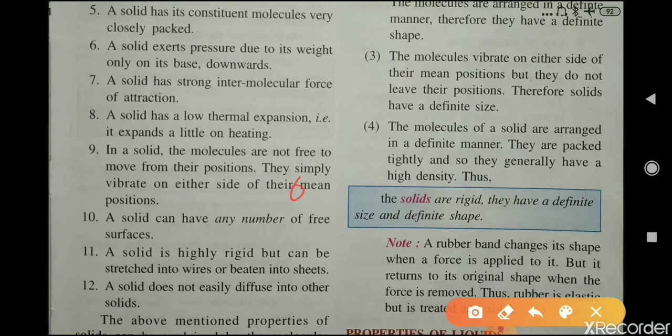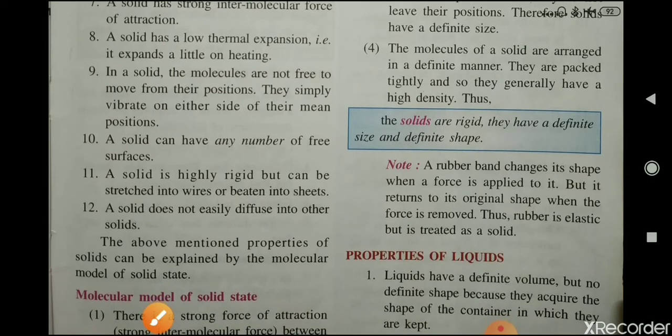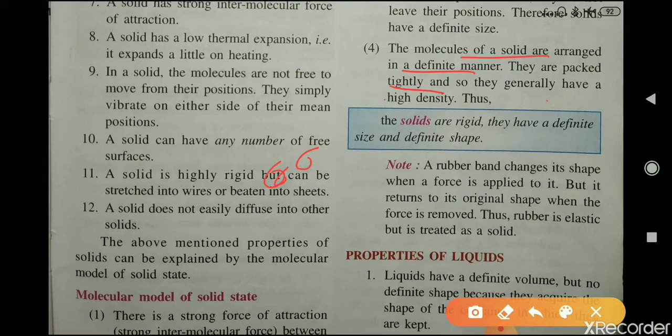This means these molecules have no space on either side to move. Therefore, they only vibrate about their mean position, and that's why solids have a definite size. Fourth, the molecules of a solid are arranged in a definite manner. They are packed tightly, so solids have high density.